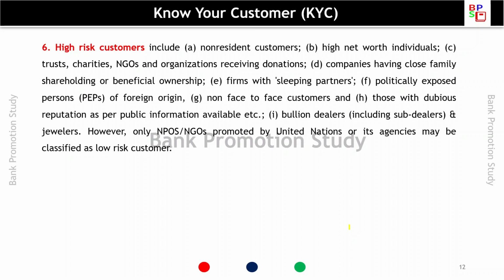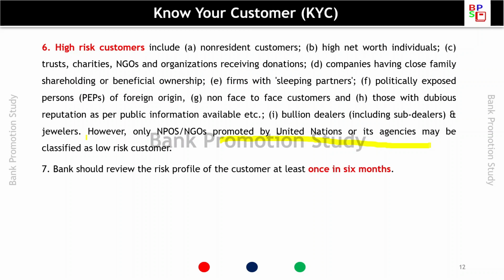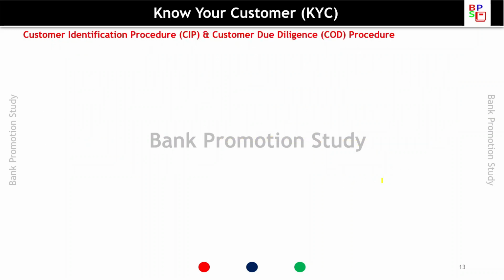However, only non-profit organizations and non-government organizations promoted by United Nations or its agencies may be classified as low-risk customers. So among the NGOs and non-profit organizations, those promoted by United Nations or its agencies can be classified as low-risk customers. Whatever does not fall under the definition of low risk and high risk would be the medium risk or moderate risk customer. Banks should review the risk profile of the customer at least once in 6 months. So once in 6 months, the profile should be reviewed.